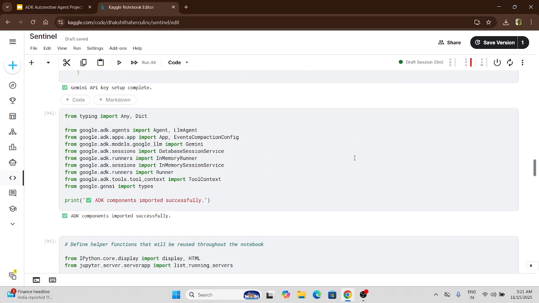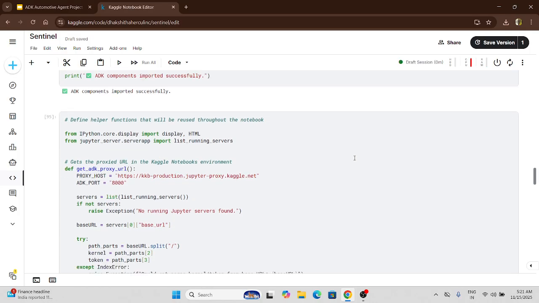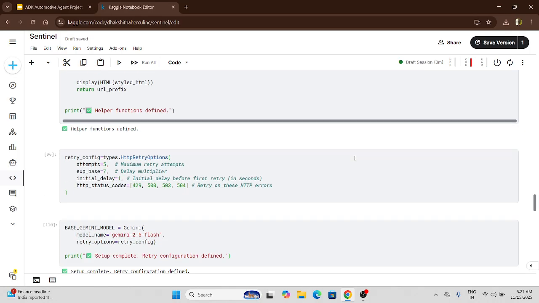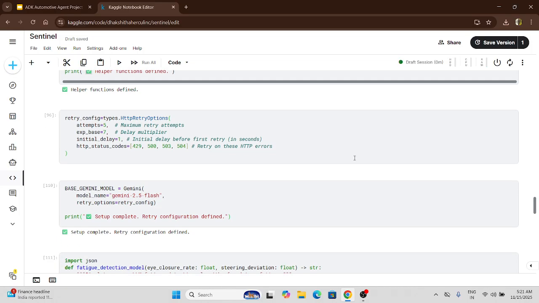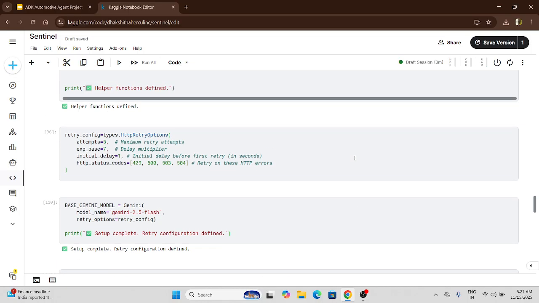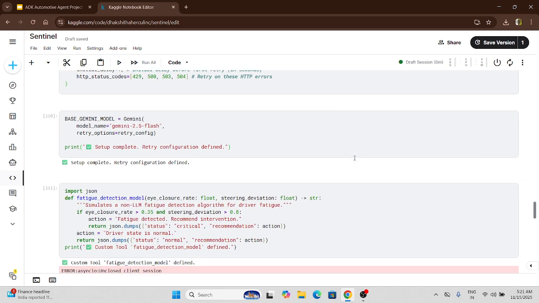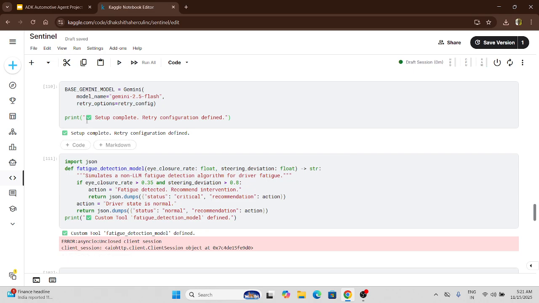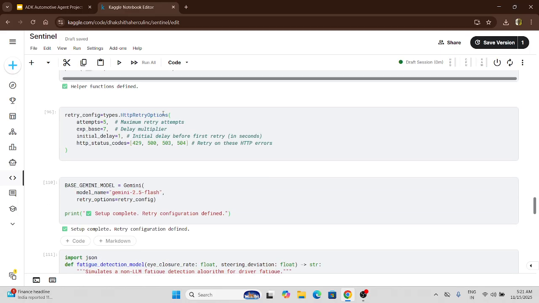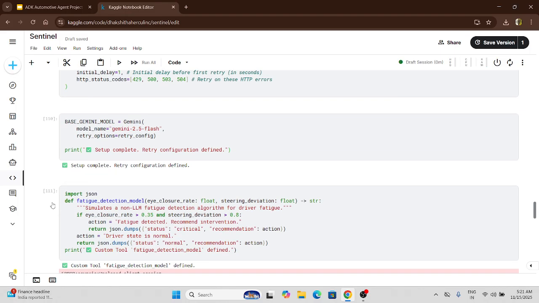And then we can set up the ADKs that are required. It is like importing the tools that are required, then constructing a helper function and a retry configuration. These are all the basic setups that are needed. So here I am constructing a basic Gemini model, where I give the model name and the retry configurations that I already have.